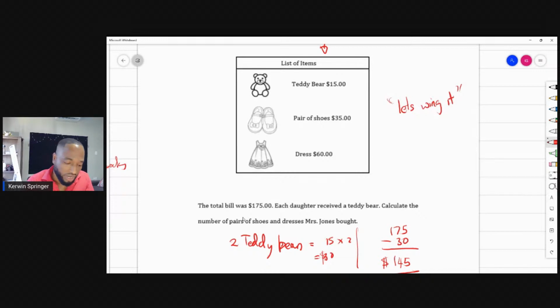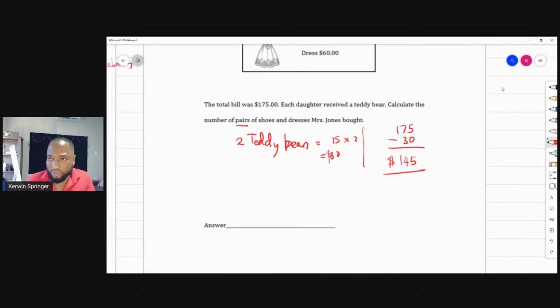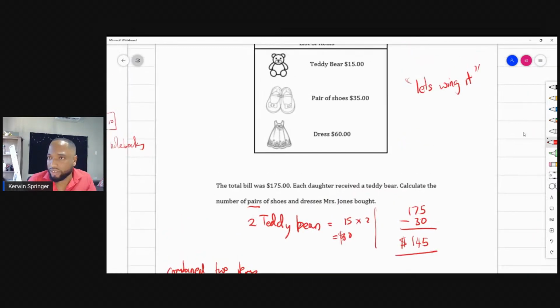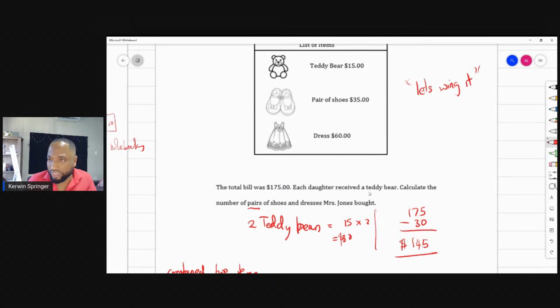And it's pairs, so there's a clue here, pairs of shoes and dresses. So should we add this and multiply and see what happens? Yeah, so it's the same pairs. So the combined 2 items. Did I make a mistake with the teddy bears? Each daughter received a teddy bear, so 15 and 15. 30.